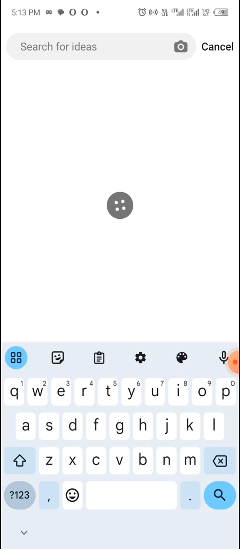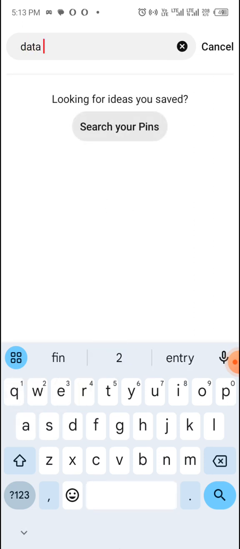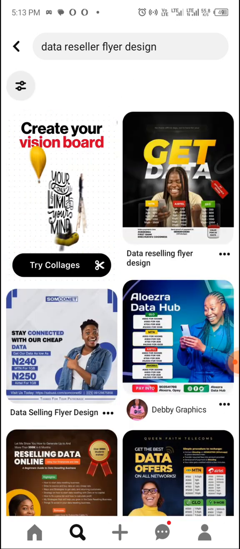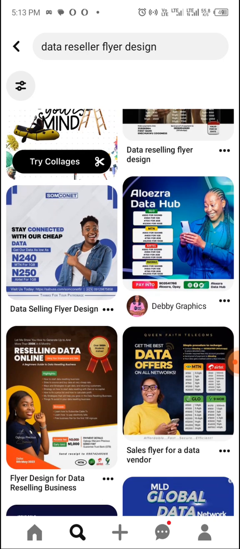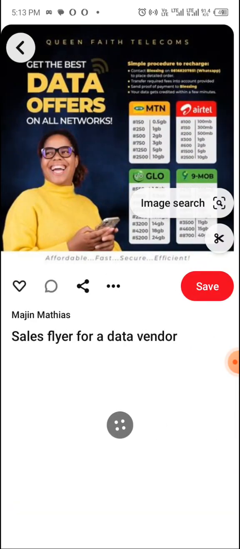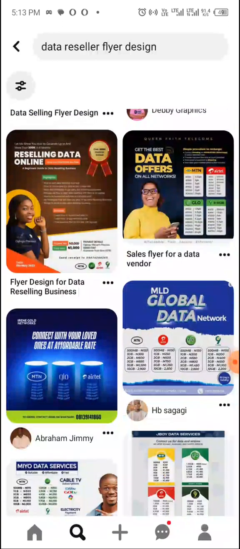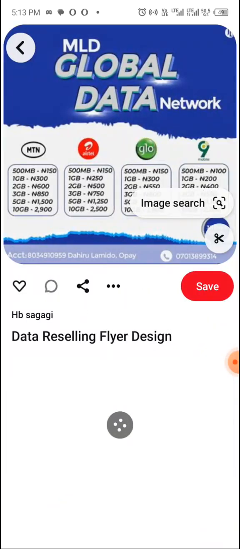So you just come here and search for data reselling flyer design. You can see it. You see lots of samples, plenty of persons selling data at the reselling price, and somebody here selling at a different price. So what you need to do is make a flyer like this for yourself and put your account number and your phone number.